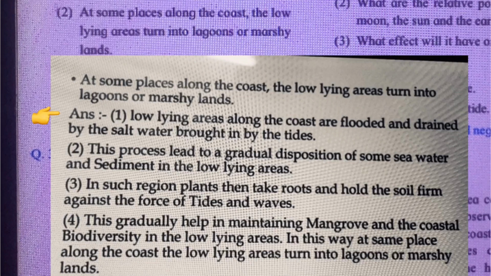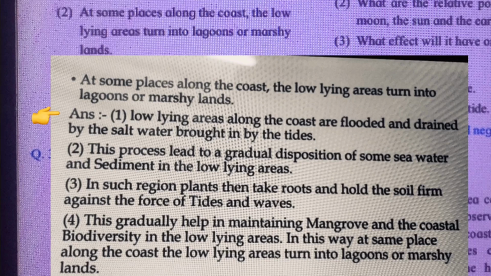At some places along the coast, the low-lying areas turn into lagoons or marshy lands. Answer, low-lying areas along the coast are flooded and drained by the salt water brought in by the tides. This process leads to a gradual deposition of some seawater and sediment in the low-lying areas.